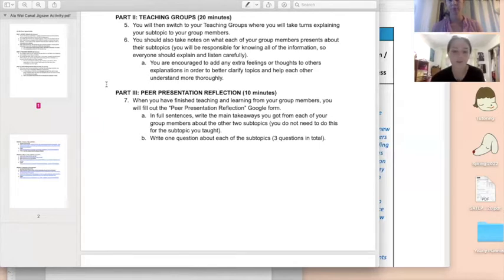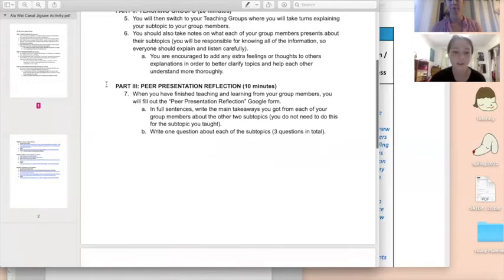For both of the other 2 subtopics, students don't have to write about their own topic. They also will have to write 1 question about each of the subtopics, including their own, that will get them excited for the rest of the unit.